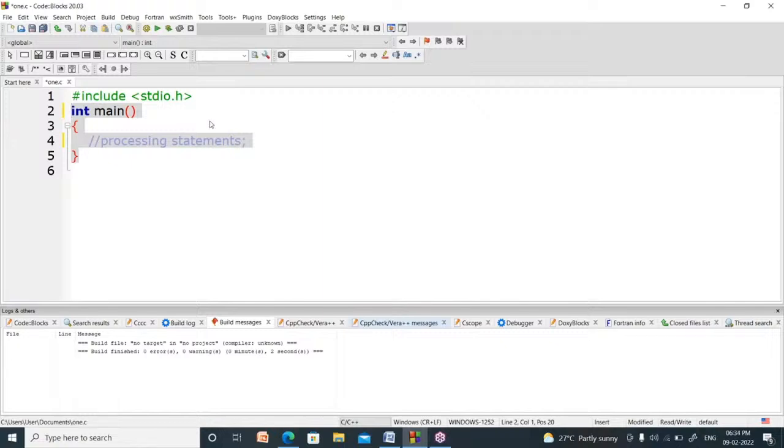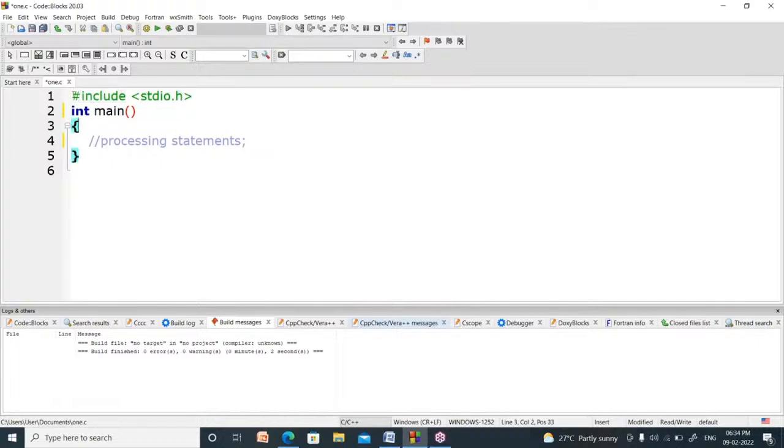Those tools are already developed by Dennis Ritchie and kept in a header file called stdio. Std means standard, IO means input and output. H means header file. Before using those tools, we have to include this, and stdio.h can be included by using hash include.